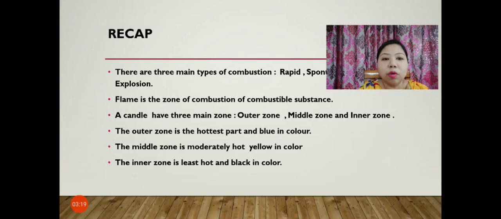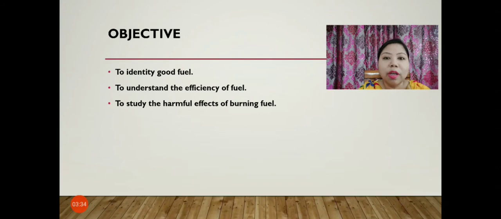So the outer zone of the candle flame is the hottest part and blue in color. The middle zone is moderately hot and yellow in color, and the inner zone is least hot and black in color. So now let us look at what we are going to do in today's class.